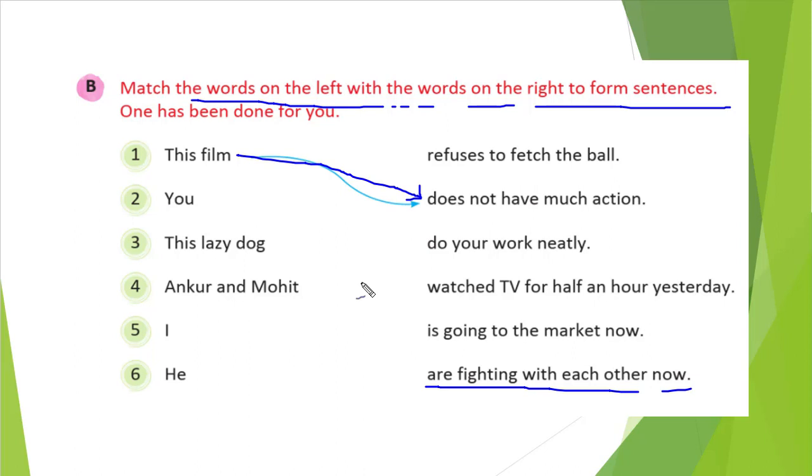So what will be the correct sentence? You watched TV for an hour yesterday. That will be the appropriate one. Why? Why is it the appropriate one? Ankur, I are, that is wrong, right? So Ankur, see, the fourth one: Ankur and Mohit are fighting with each other. Which one is the appropriate?